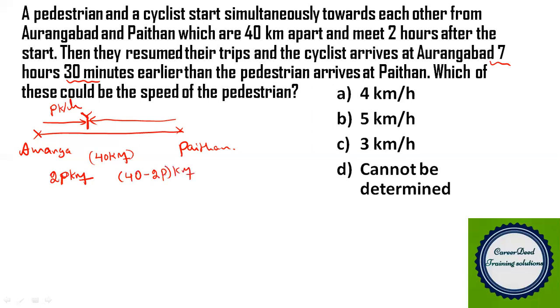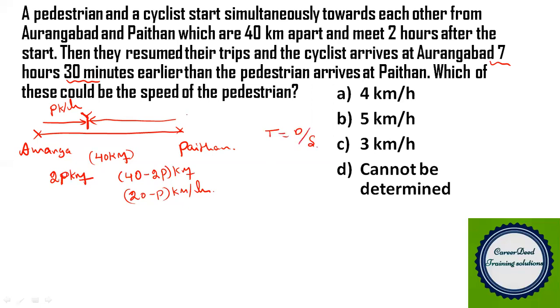So the cyclist will cover this 40 minus 2p kilometer in 2 hours. That means in 1 hour, the cyclist will cover how many kilometers? You have to divide this by 2. That is 20 minus p kilometer per hour. This will be the speed of the cyclist. Okay, now time equals distance by speed.